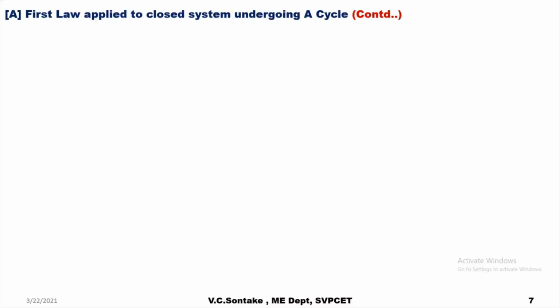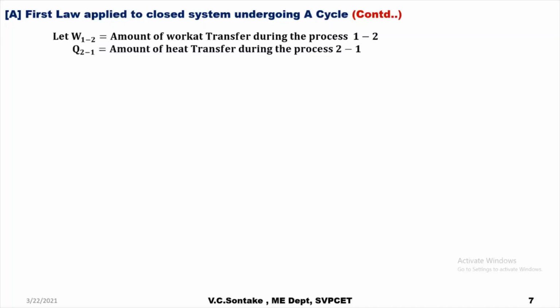So what we are going to learn from this Joule's experiment: let W12 be the amount of work transfer during the process 1 to 2, and Q21 the amount of heat transfer during the process 2 to 1.